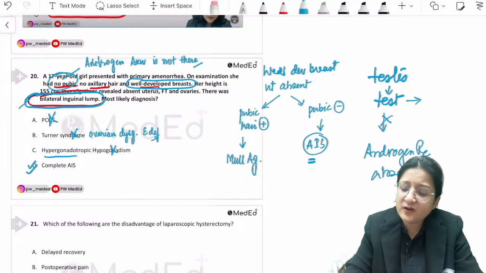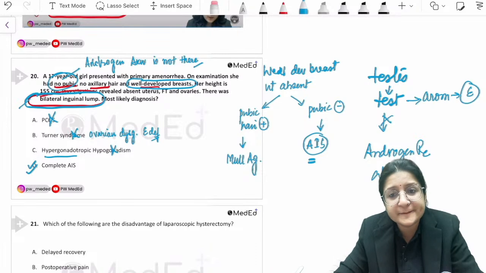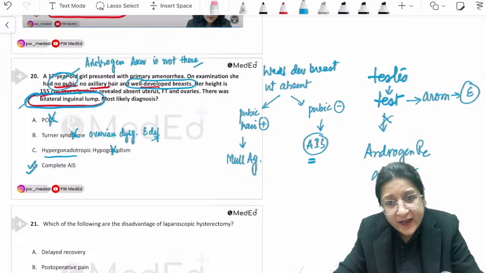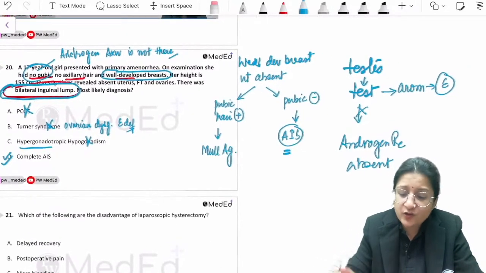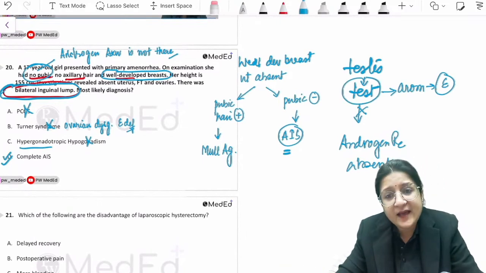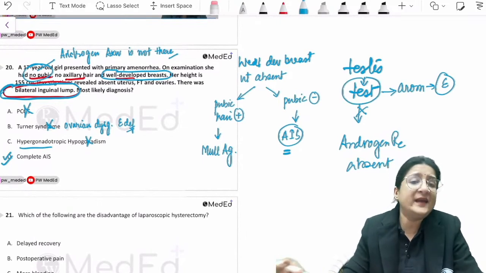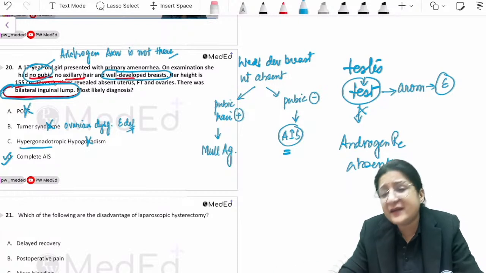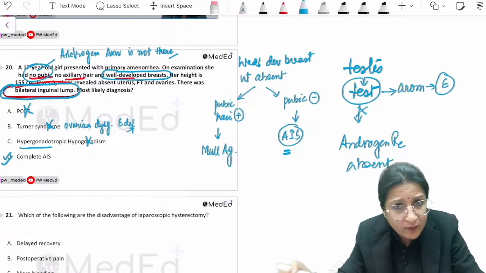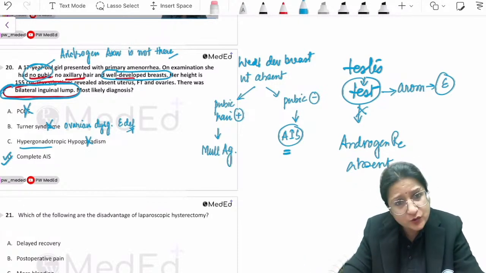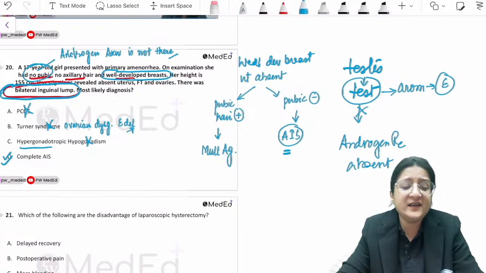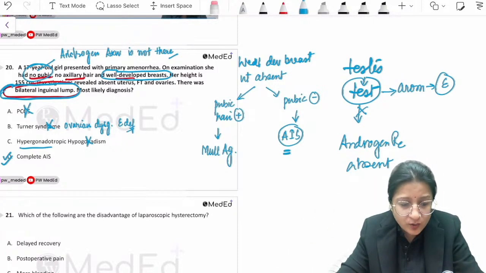Instead, this testosterone gets aromatized to estrogen, and that is why they have well-developed breasts. These testes are usually undescended. They could be inside the pelvis, anywhere along the tract of descent, in the inguinal canal, or underneath the labia also. That was another clue: bilateral inguinal lump. So, complete androgen insensitivity syndrome.